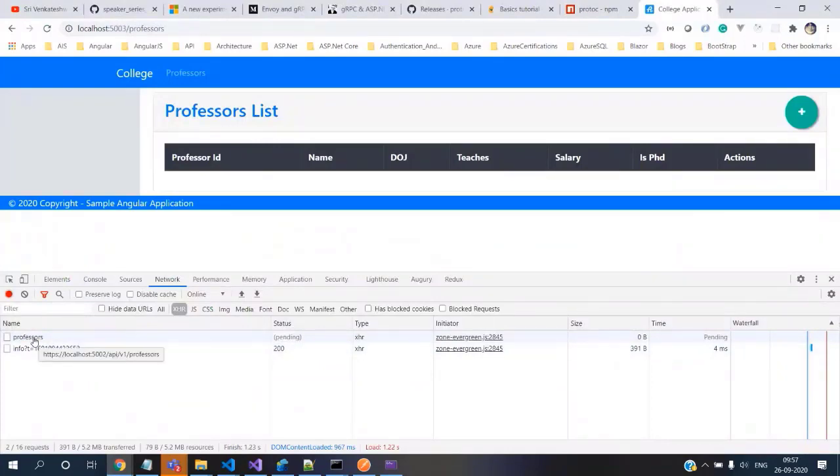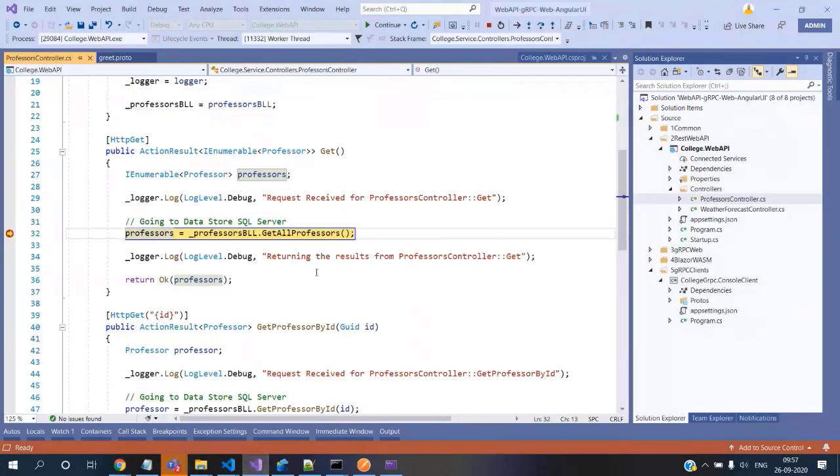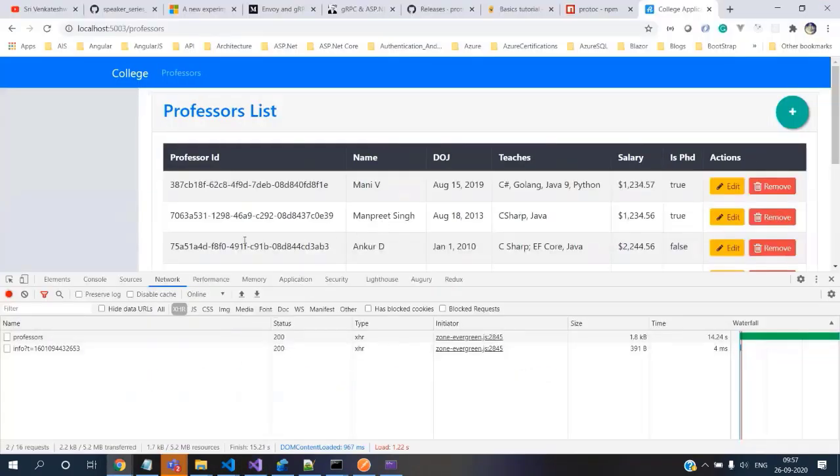It is in pending status, and it reached the REST API. So that means the integration is happening from the UI to the backend. So this also we have seen. That's good. So that's how you do the integration from the Angular UI to the REST API.